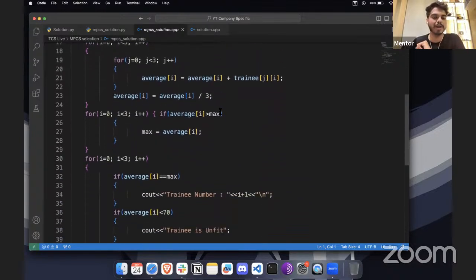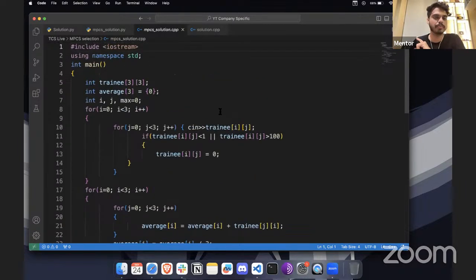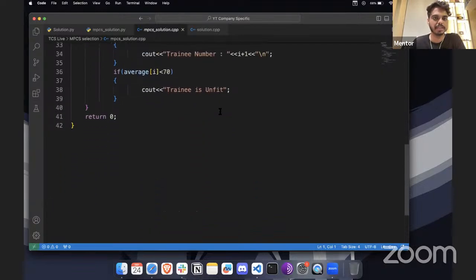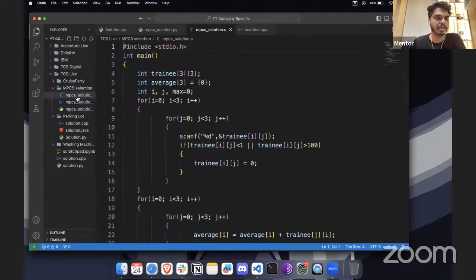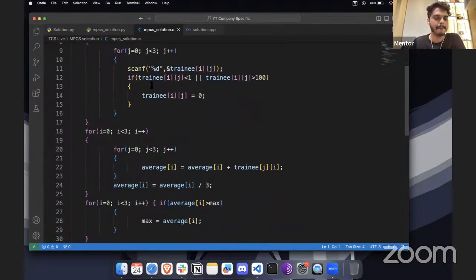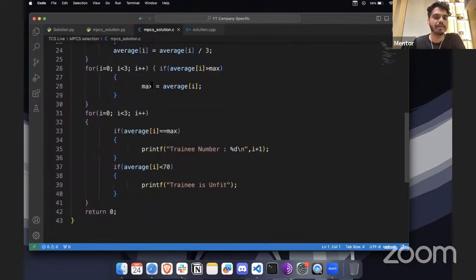And if you want to practice more of this kind of question, I'll also tell you how this is going to work. I'll just keep the screen for a few seconds so that you can take a screenshot. All right, so this is for C++, and if you're familiar with any other programming language, you can solve that as well. So here we have this code in C. Okay, so this is what we have here.